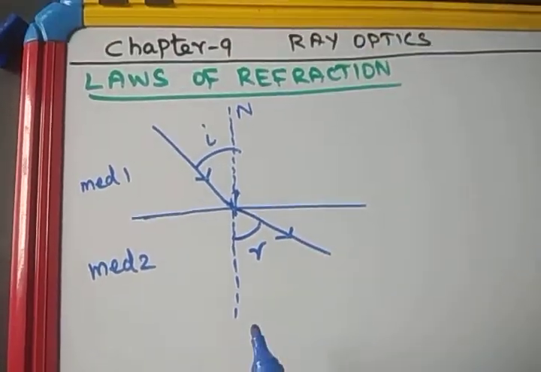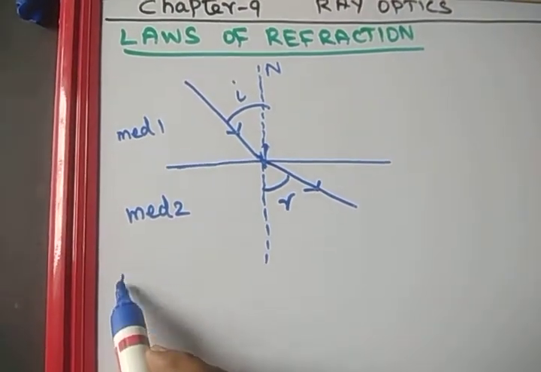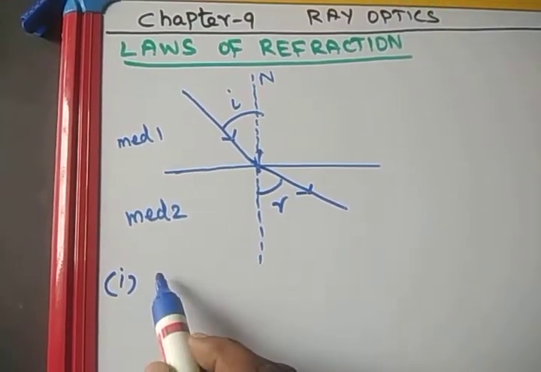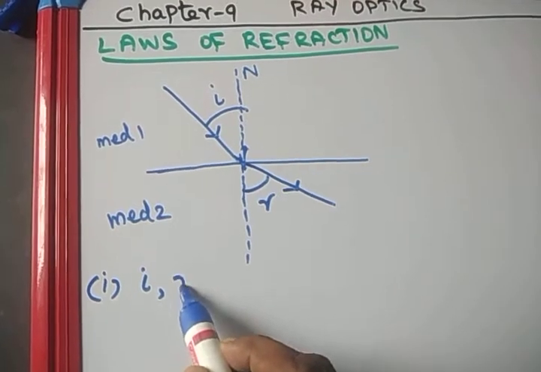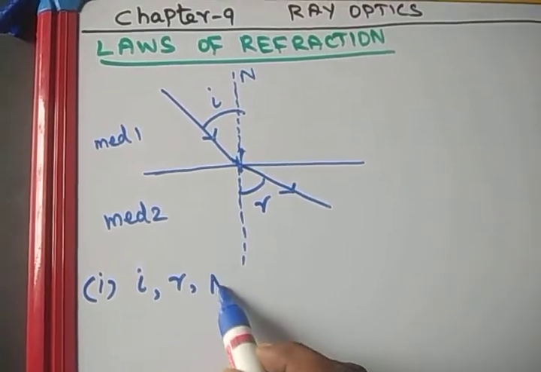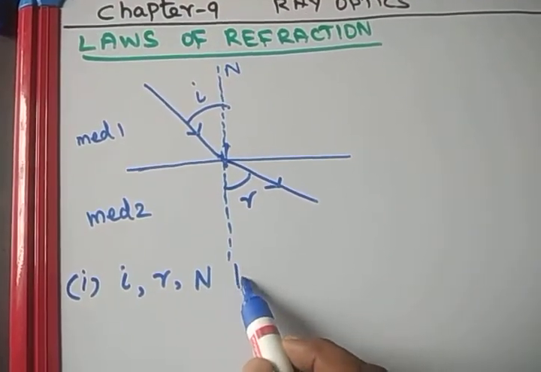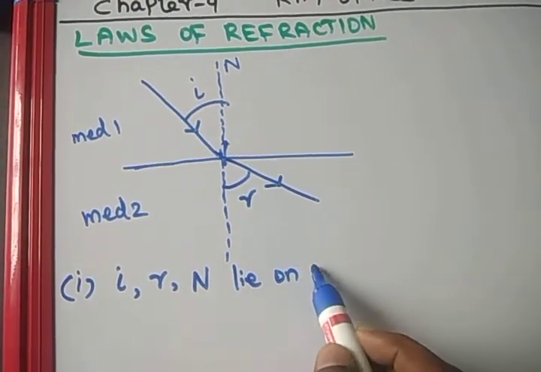So what are the laws of refraction? The first point in the laws of refraction is that the angle of incidence, the refracted ray and the normal line lie on the same plane.